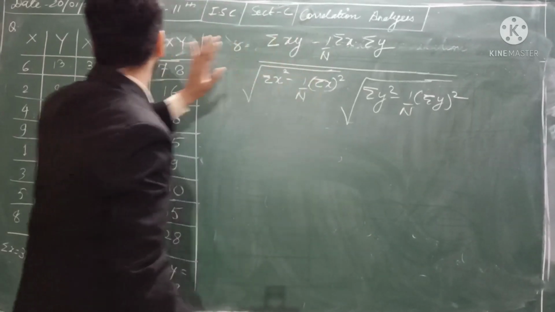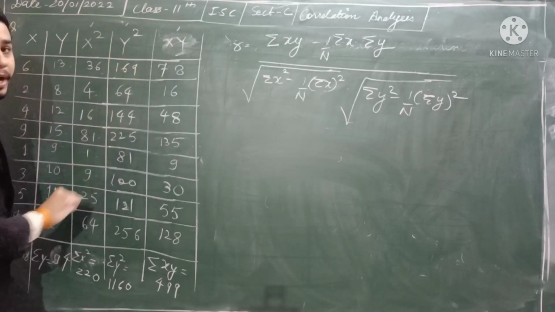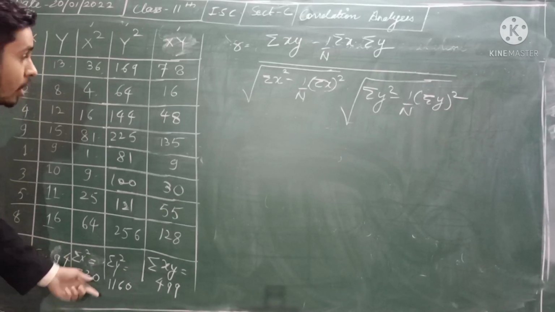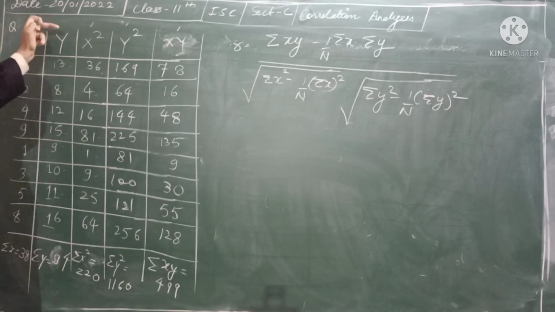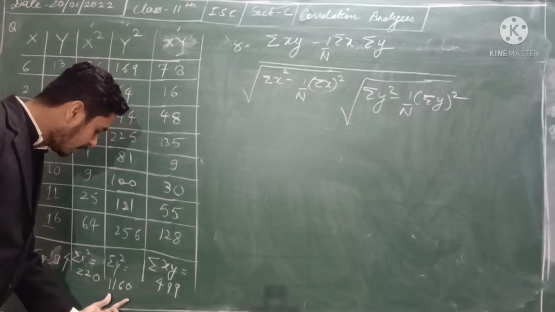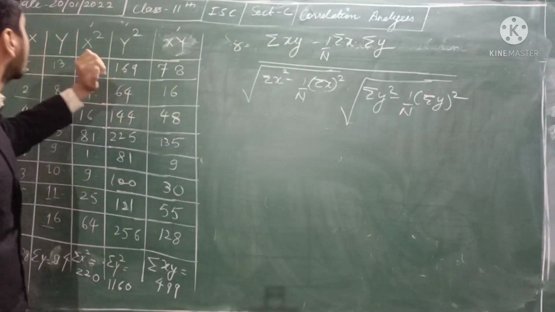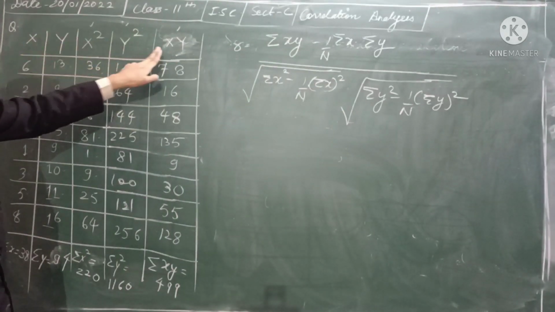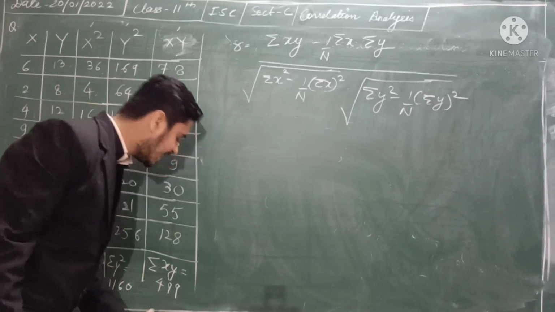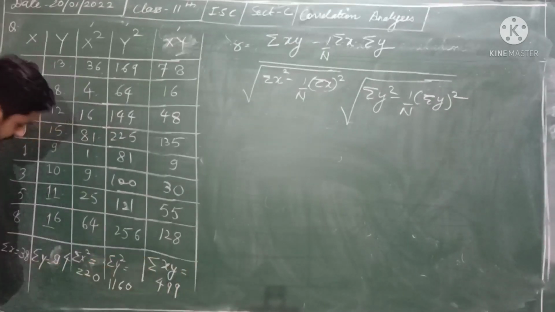So from this formula, I have made these three columns of x square, y square and xy. You can see summation of x square we got on squaring the x, and on squaring the y I got this column and I just sum it. I got this answer. And we need summation of xy also. So I multiplied these two columns and got xy, and on summing it we got summation of xy as 499. Now you have all these 5 values.